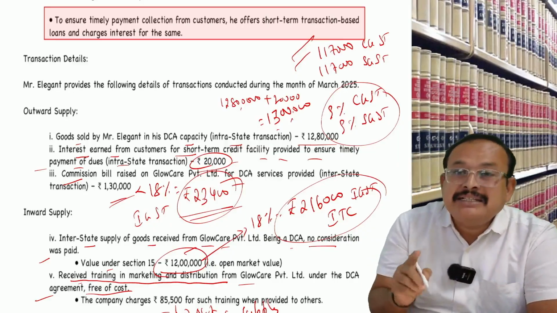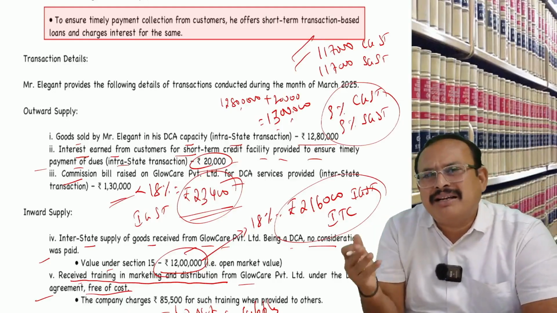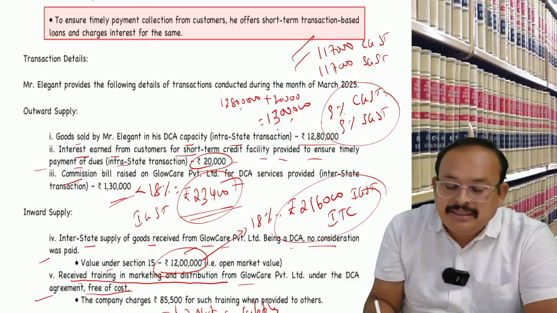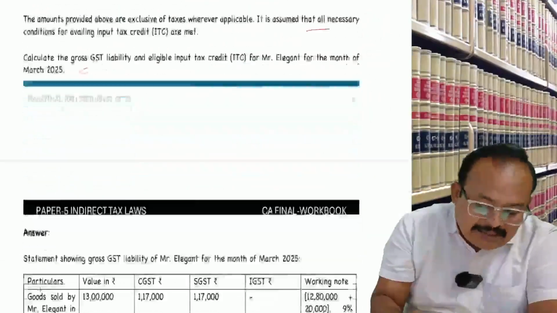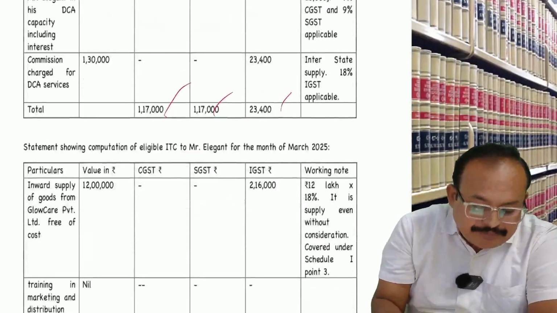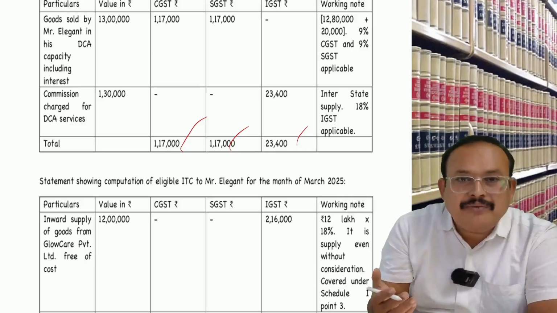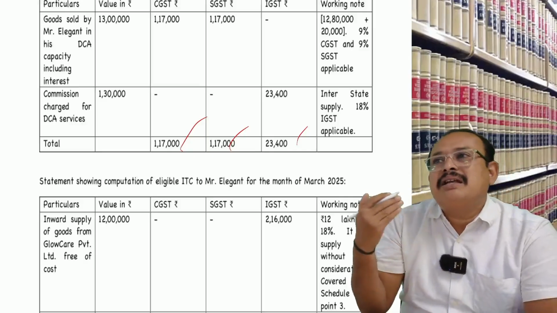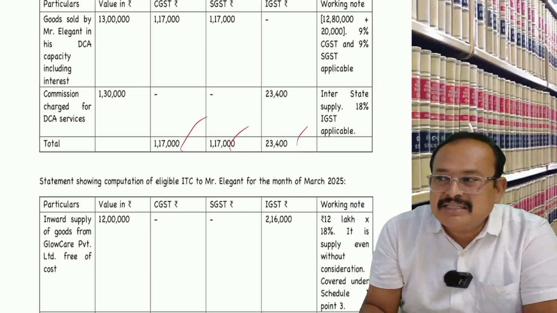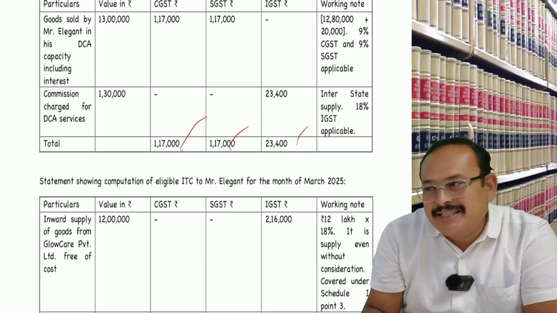Excess credit can be used for payment of CGST, SGST in a manner you like, in the proportion you decide. Is it clear? If there is a case, the answer is in front of you like this. The liability, the input tax credit, you can knock off to pay the net liability through the electronic cash ledger if any, which is studied under the chapter called payment of tax. Is it clear, my dear friends?